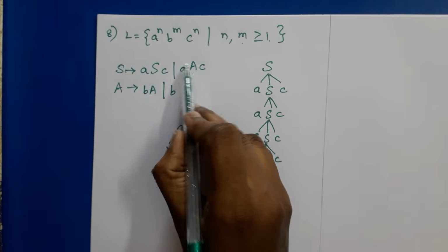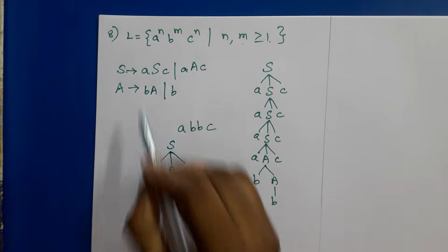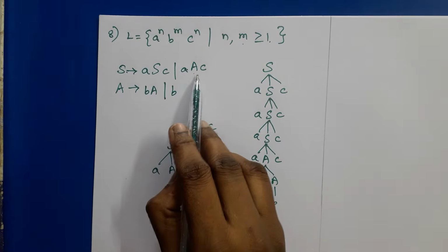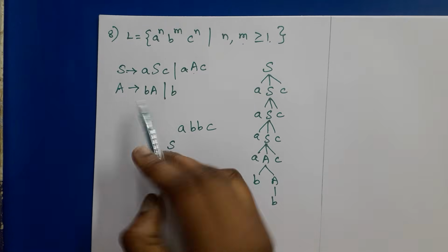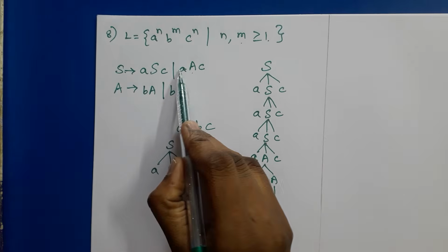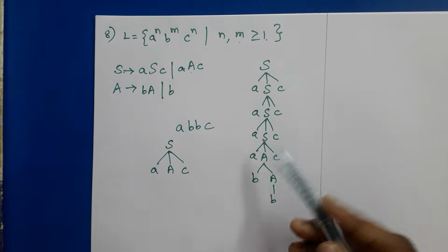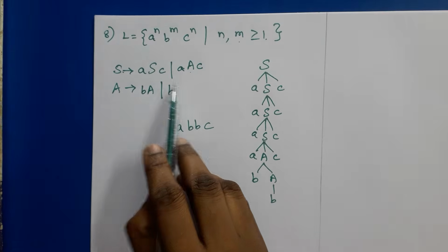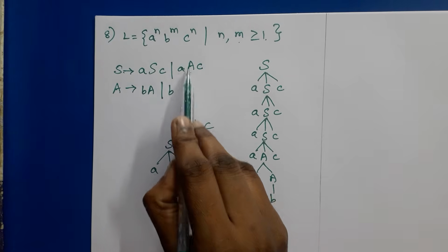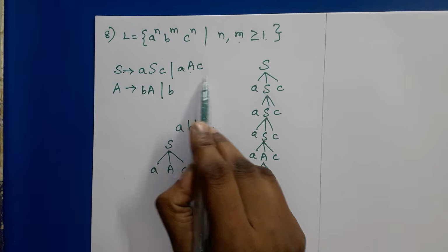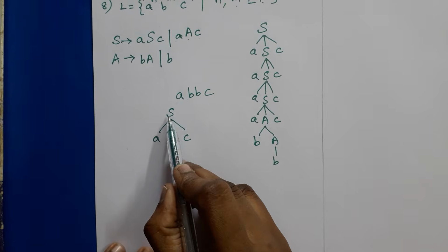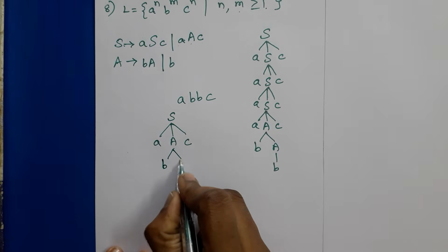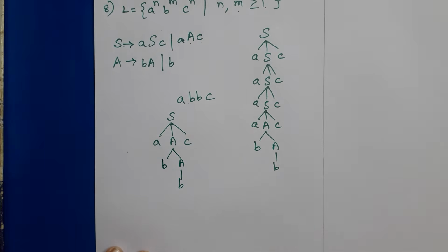AAC. So if we don't write A and C here, then S can be replaced directly by A, and A can be replaced by a number of B's. So we cannot get A and C, right? If we replace S by A, then we can get a number of B's alone in this string. So this A should be preceded by A and followed by C. So now S is replaced by AAC, and we need 2 B's. So A must be replaced by BA once, then this A should be replaced by B. Okay.